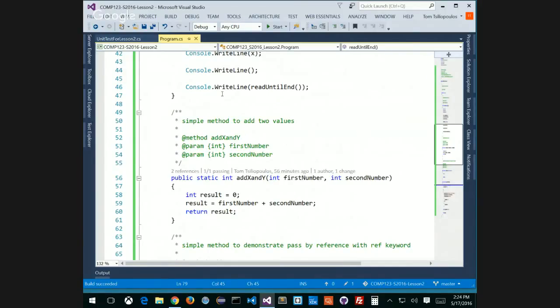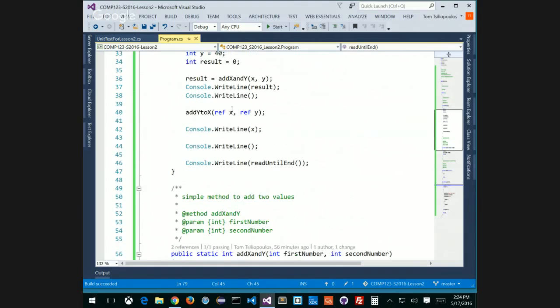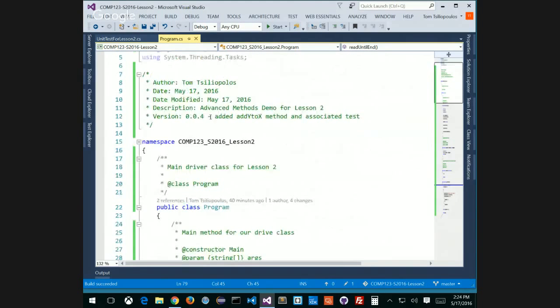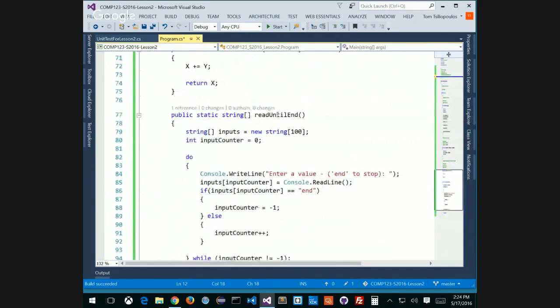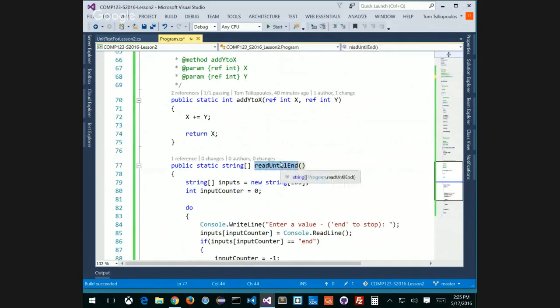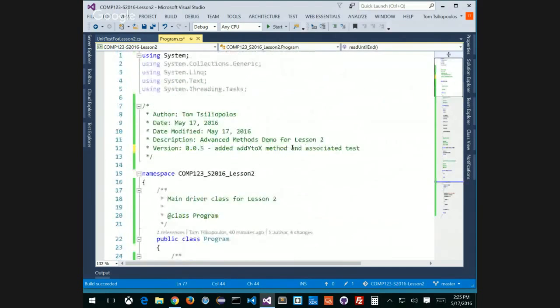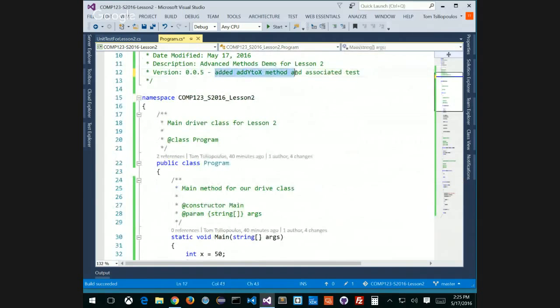So I'm going to put this up on GitHub the way it is. By the way, this is 0.05 added, and the method is called ReadUntilEnd. I haven't finished it. I'm in the middle, but if I was going to get up and go to the washroom and doing GitHub properly, I'd say "added ReadUntilEnd, not completed." I haven't done my comments, the proper tests, or refactored it. I'm not really done yet.